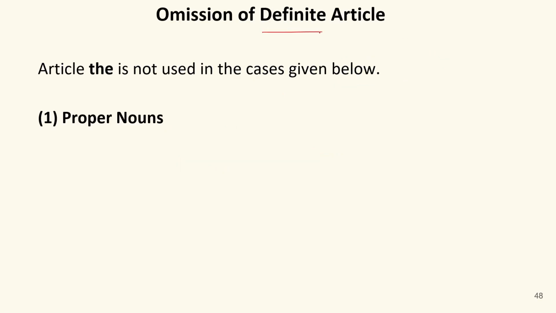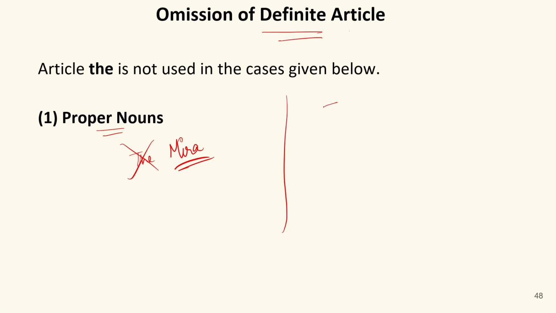Now we have some omission of articles. Omission of the definite article or any article. It means when we cannot use any article before the noun. In those cases, for example, if we have proper nouns like the name of anyone, suppose I say Meera, well, this is the name of someone. So with this proper noun, I cannot use the or any article. Not only the, but any article I cannot use.